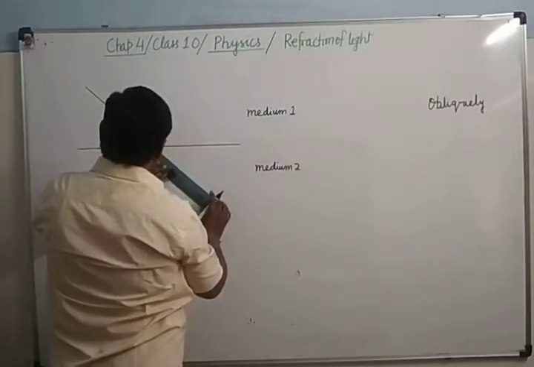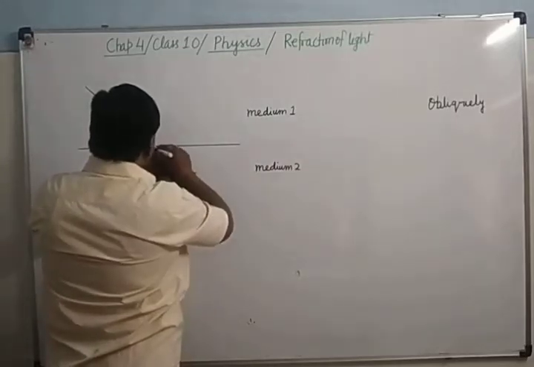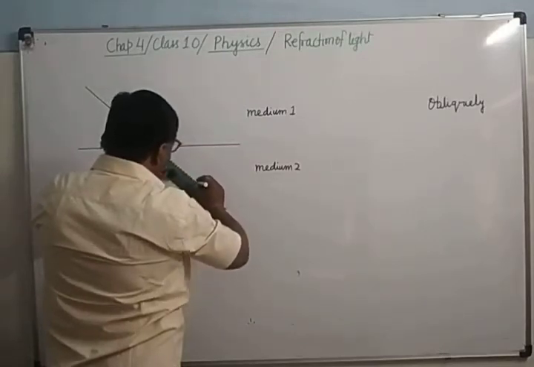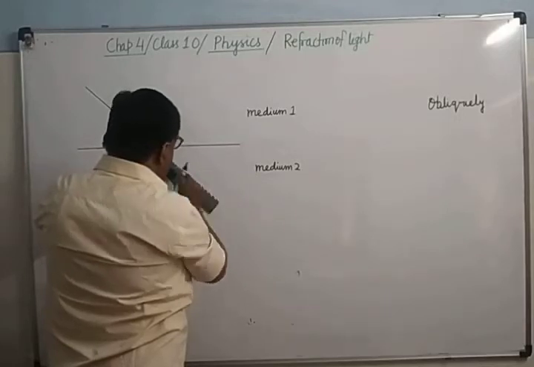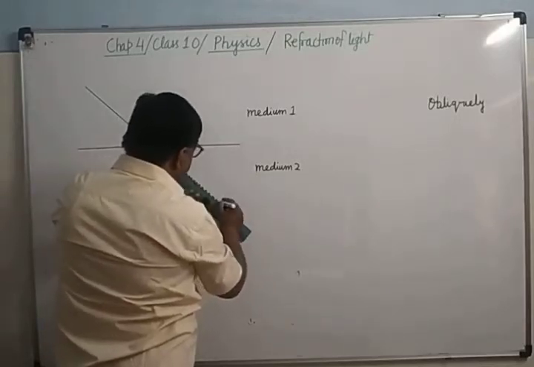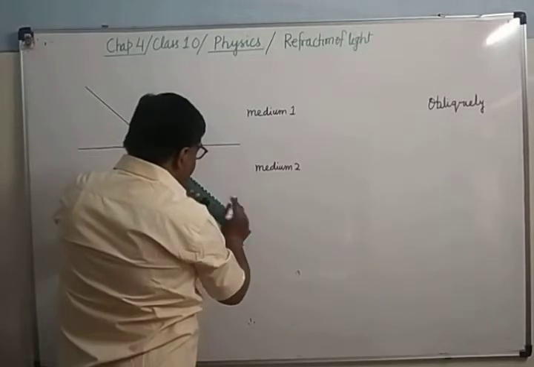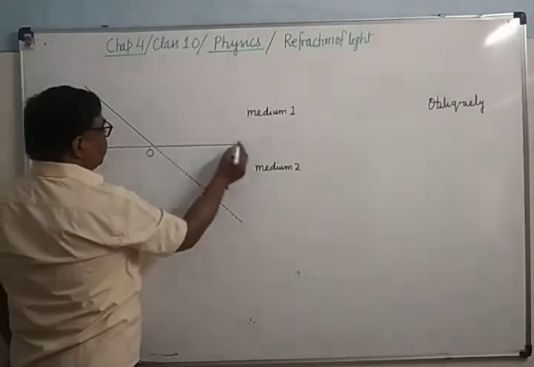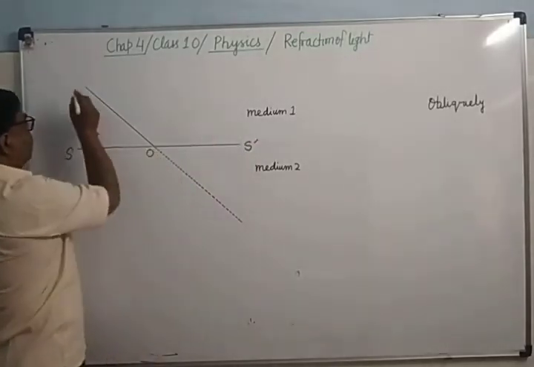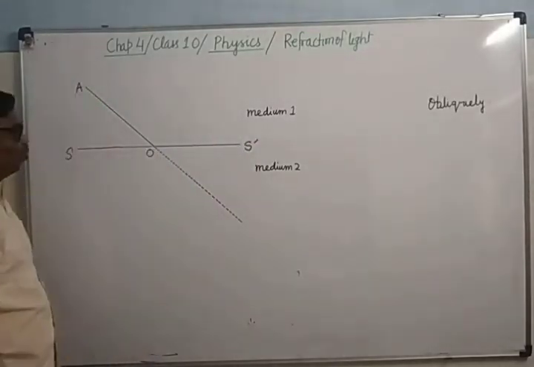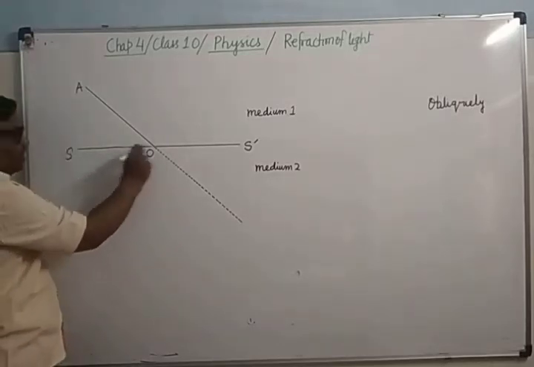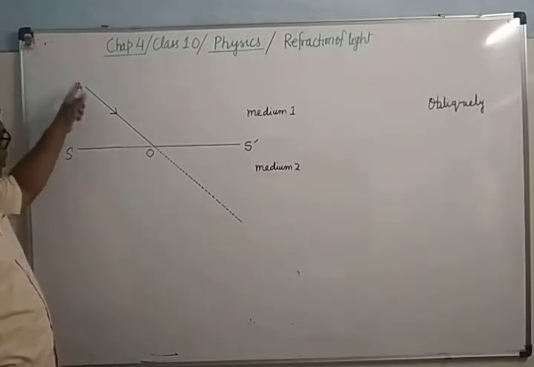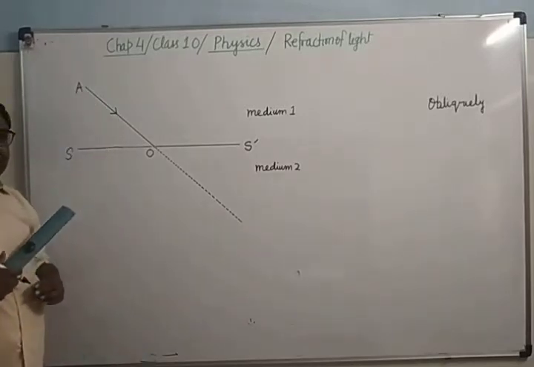You can see here, if there is the same medium on both sides of this surface... let me draw the diagram, then I will explain. Here this is a surface separating two optical mediums, SOH dash. This is a ray of light AO, it's clear, which falls on this surface slantingly, obliquely. Here it is traveling in this direction, that's why I put the arrow.